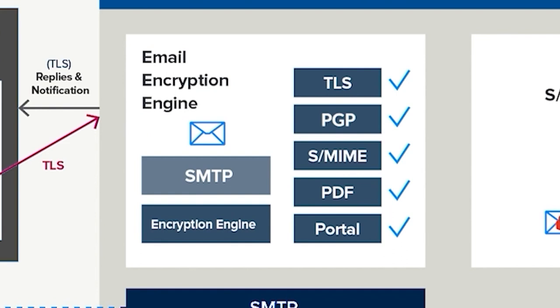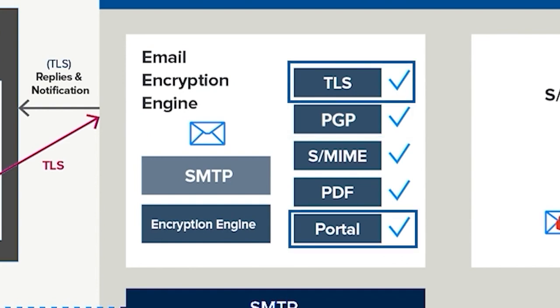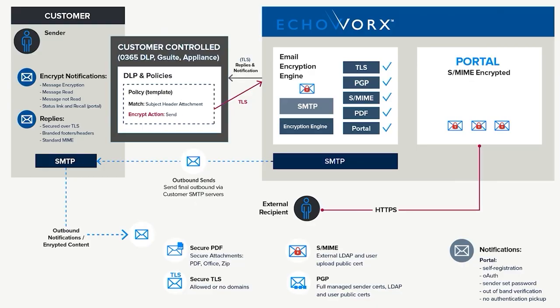Now that policy may be very straightforward, in that everything being received will be TLS with a fallback to Portal, or simply Portal. But it can be far more than that. The policy engine here can encase business requirements that say, for all messages going to this particular customer, they must be PGP. But if it's a message class of this level, then we want a TLS fallback to Portal. So you are now in control of encasing those business requirements within our platform, giving you a lot of flexibility.